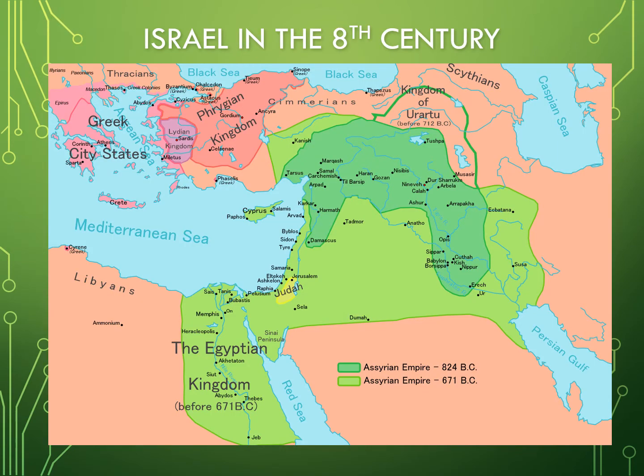This map gives you an idea of what the ancient Near East looked like around the 8th century BCE. If you notice here, this is the southern kingdom of Judah. Around 824 BCE, this dark green area was the area that the kingdom of Assyria had conquered.